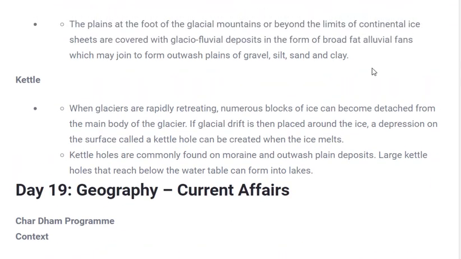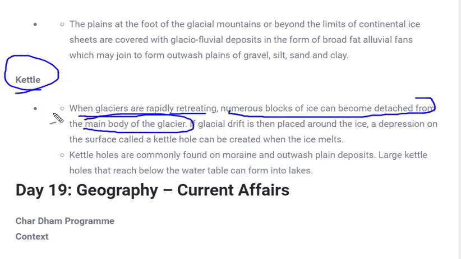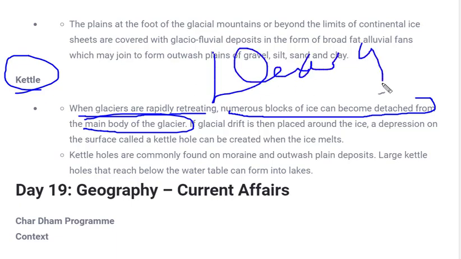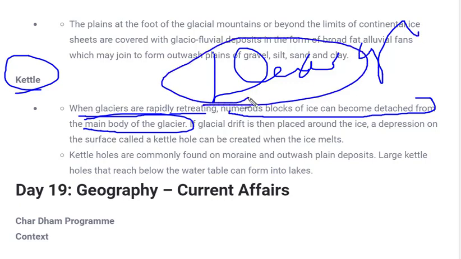Next is kettle, and this is the last kind of landform formed. When glaciers are rapidly retreating, numerous blocks of ice can become detached from the main body of the glacier. Some ice is called dead ice; there are some glaciers called dead glaciers. Dead means the ice is not dead, but there is no movement in those glaciers. Whenever these glaciers start melting, the several kinds of sediments present in that glacier are deposited and would form a kettle.